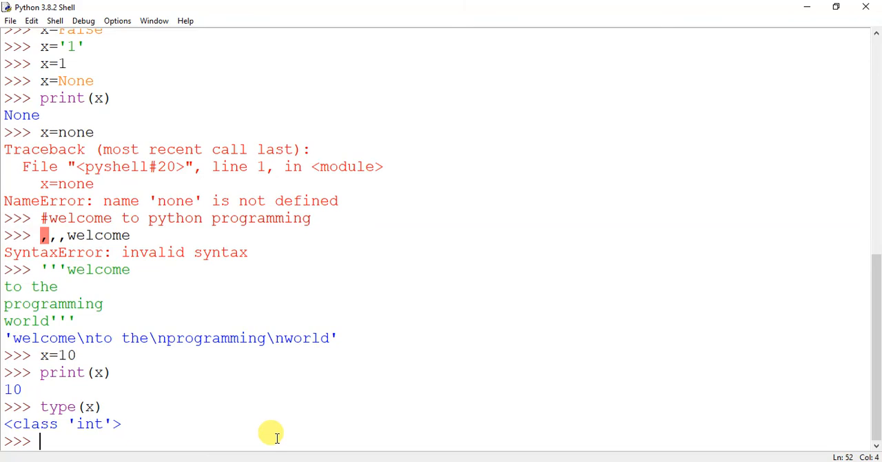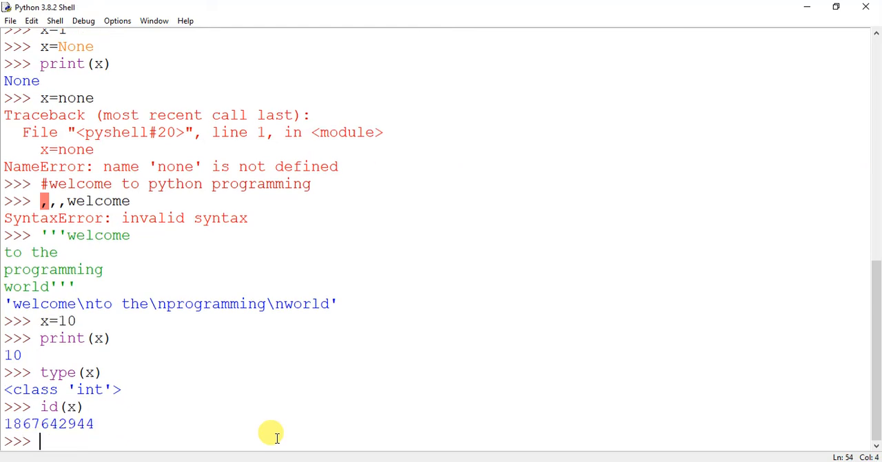Now we check the id. Id means the address to which x is pointing. So for that we have the id function, id of x. This is the memory address of the value that is pointed by x. Okay.